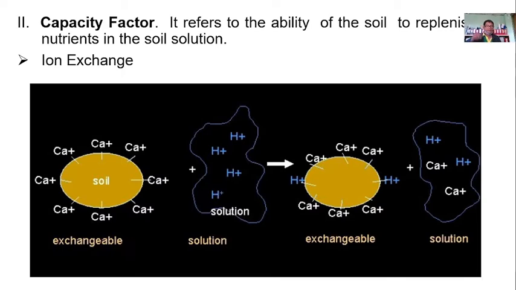The second factor that affects the availability of the nutrients is the capacity factor. And the capacity factor refers to the ability of the soil to replenish the nutrients in the soil solution.